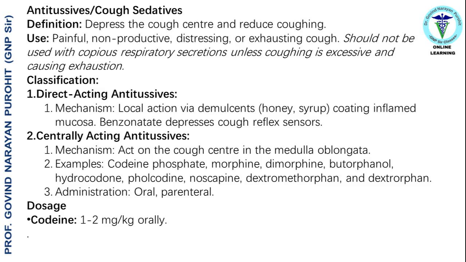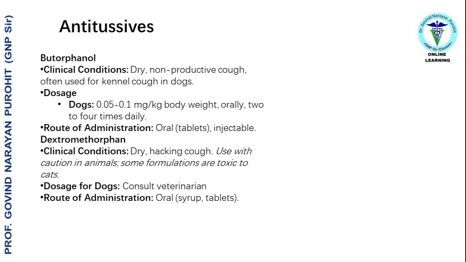Centrally acting antitussives. Mechanism: act on the cough center in the medulla oblongata. Examples: codeine phosphate, morphine, dimorphine, butorphanol, hydrocodone, folcodine, noscapine, dextromethorphan, and dextrophon. Administration: oral, parenteral. Dosage: codeine, 1-2 mg per kilogram orally. Butorphanol. Clinical conditions: dry, non-productive cough, often used for kennel cough in dogs. Dosage: dogs, 0.05-0.1 mg per kilogram body weight, orally, 2 to 4 times daily. Route of administration: oral, tablets, injectable.